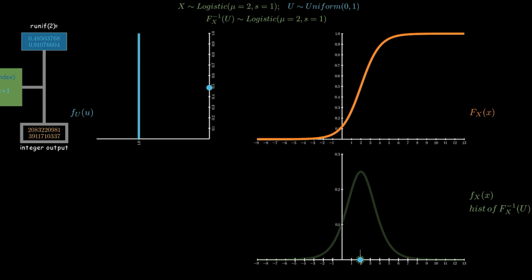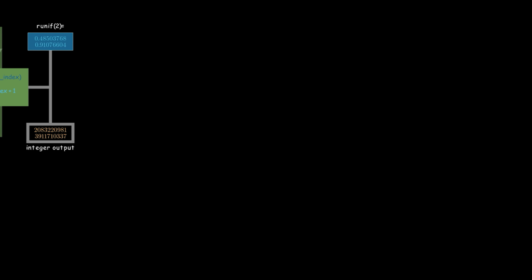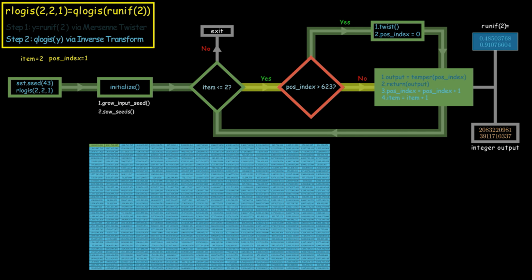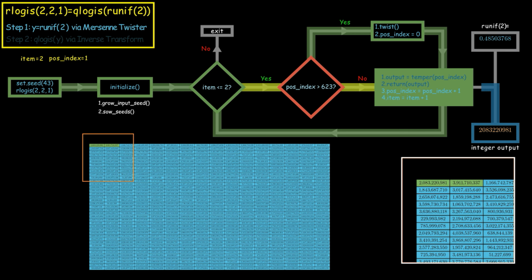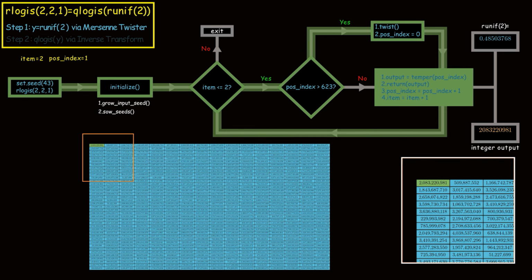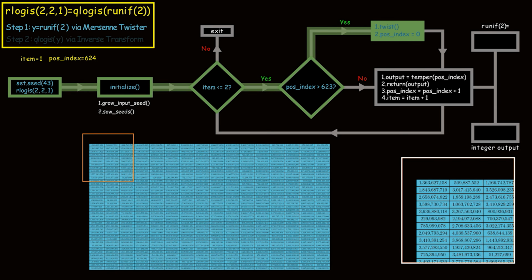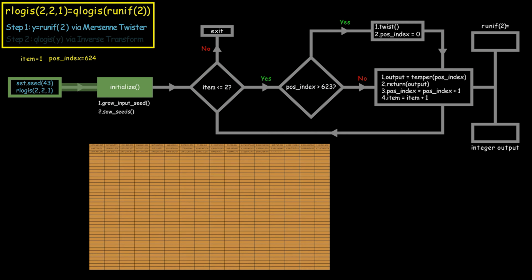We can see that it was obtained by reflecting about the CDF of the logistic distribution, the standard uniform random variable that crystallized into the value 0.485. And how was that 0.485 value obtained? Well, this should be familiar territory because that is what we covered in the last episode, but the short answer is the Mersenne Twister PRNG.